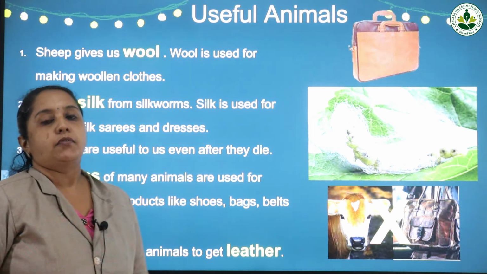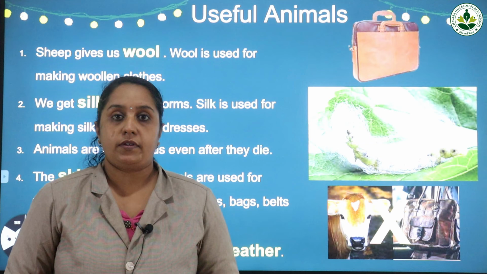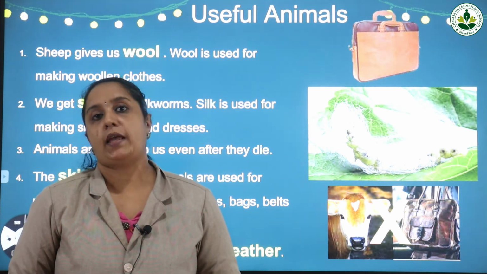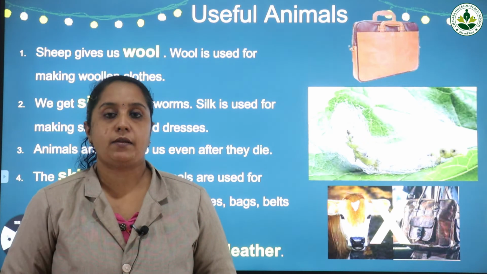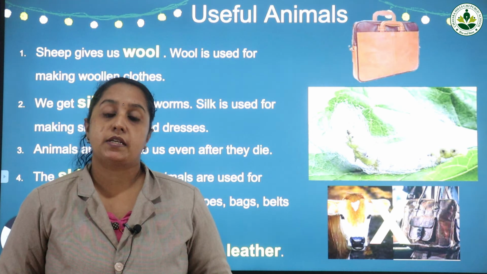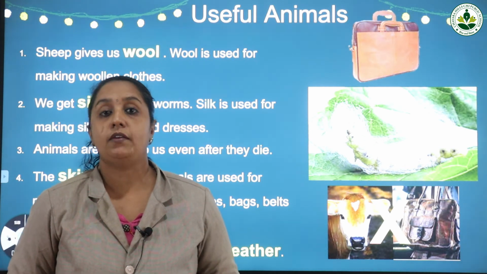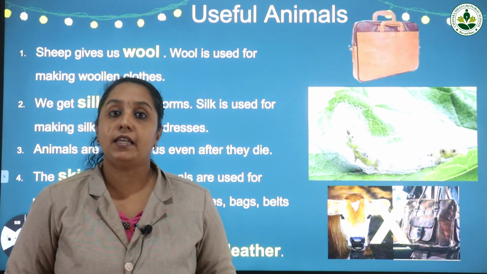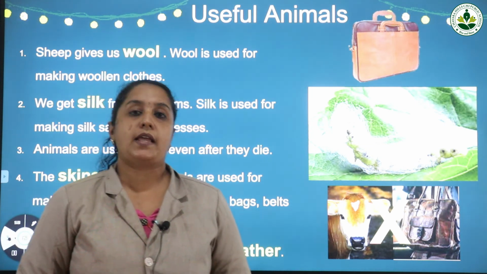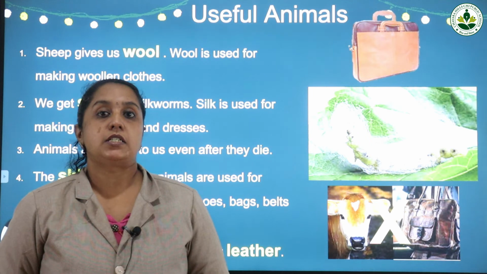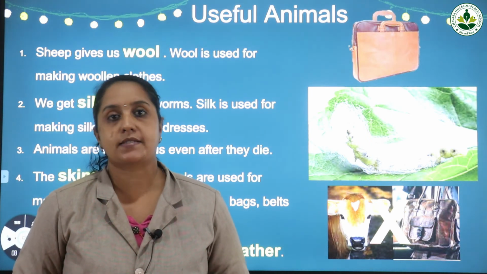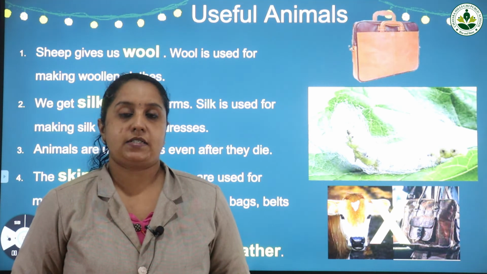So we were speaking about different types of animals which are alive. That is, we get wool from sheep, we get eggs from hens and ducks, meat from other animals. So all these animals were useful to us. But some animals are useful to us even after they die. That is, they give us their skin for making different things like shoes, belts, jackets, etc. So animal skins are used for making shoes, jackets, belts, etc.